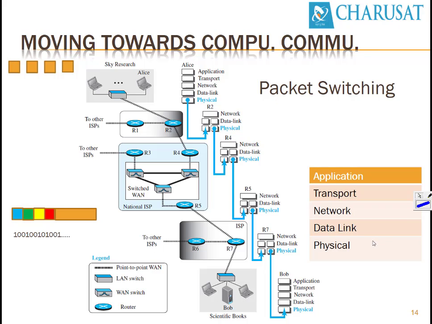So so far, we have seen two types of network communication technology: circuit switching and packet switching. The older telephony system was purely circuit switching, where baseband signals were used. But gradually they have changed the form of signals, and no longer are they using baseband. The second switching technology we have seen is packet switching. This is an example of a packet switching network, where computer network communication uses packets and sends them over routers and switches, and then they are received by the ultimate destination.